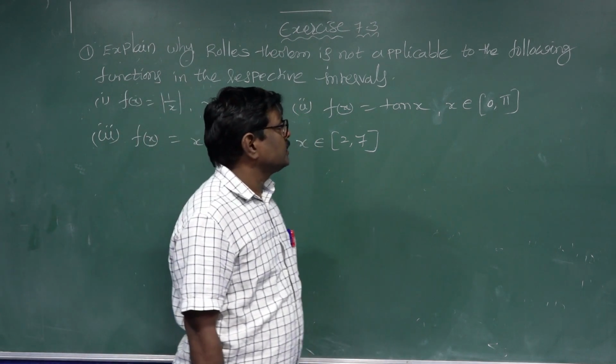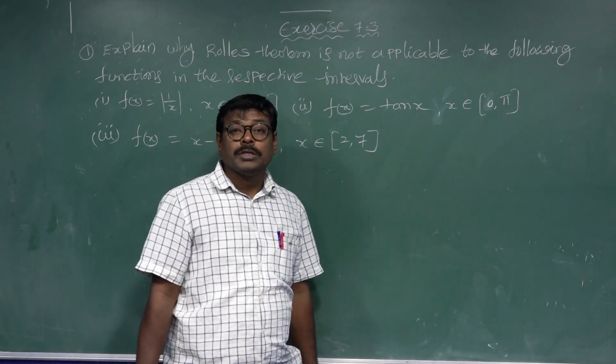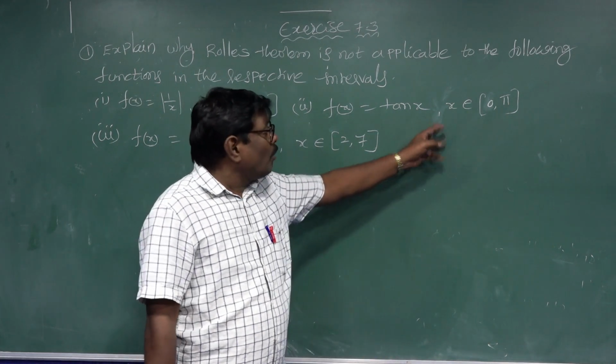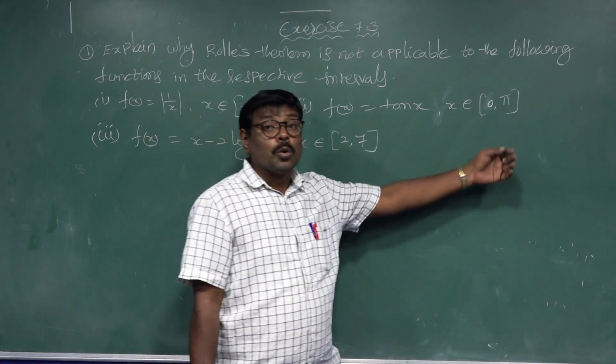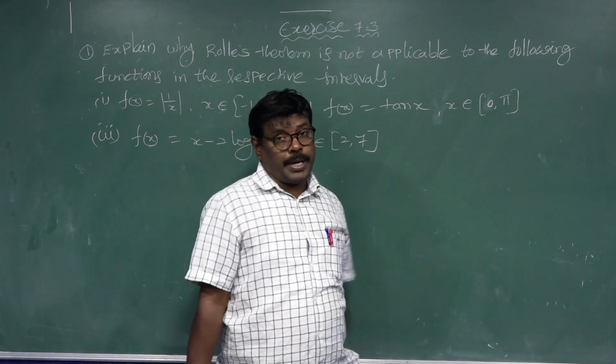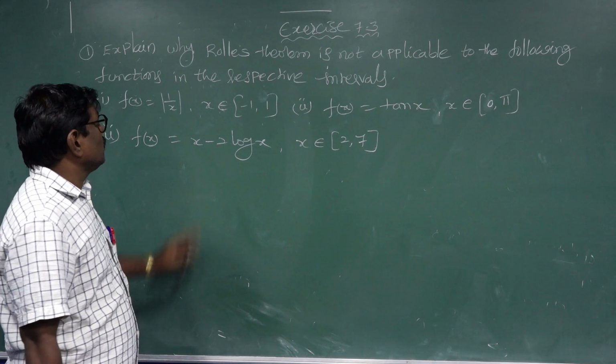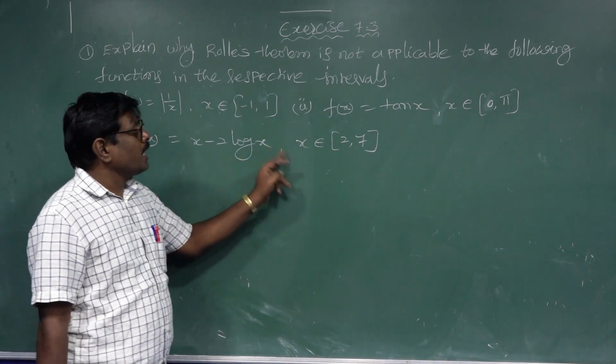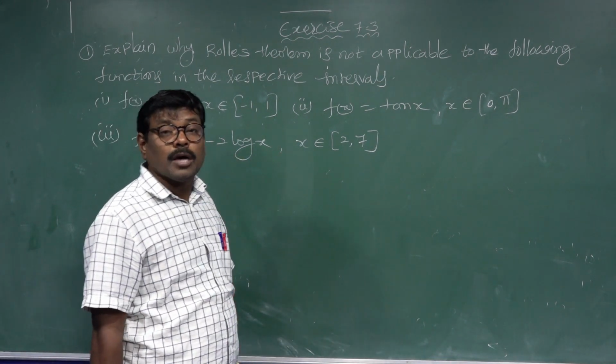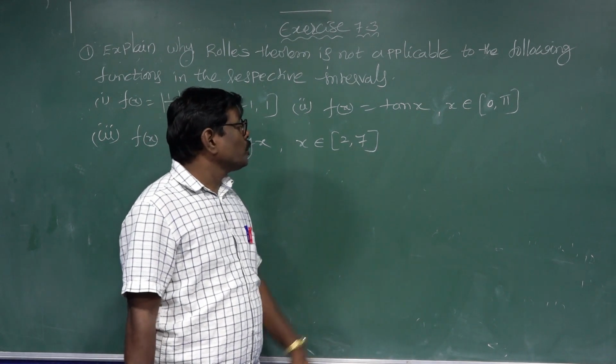Second problem: f(x) equal to tan x, x belongs to the closed interval [0, pi]. Third question: f(x) equal to x minus 2 log x, x belongs to the closed interval [2, 7].